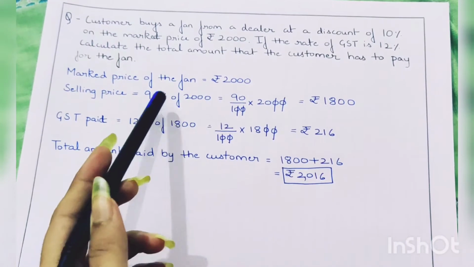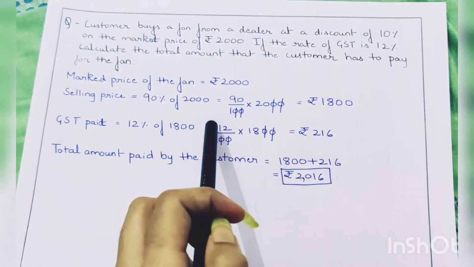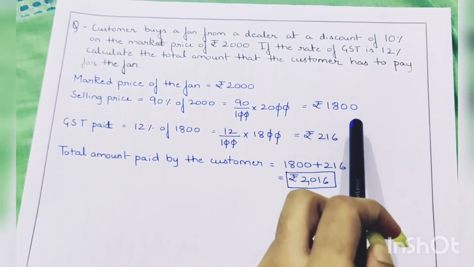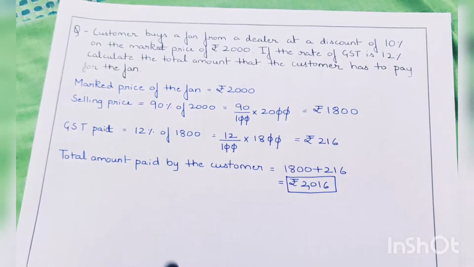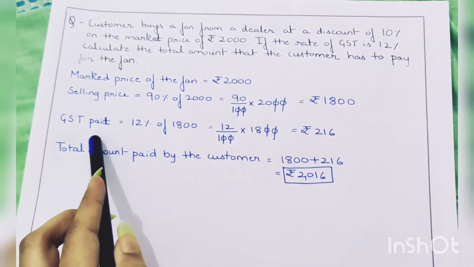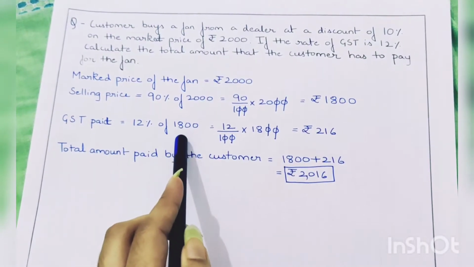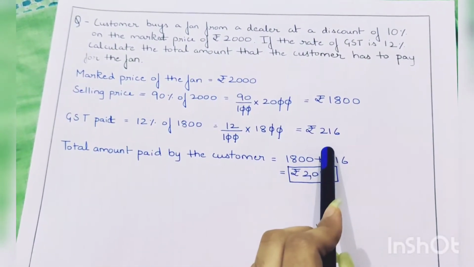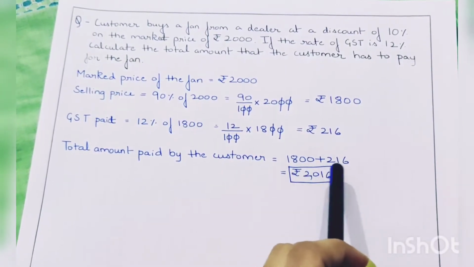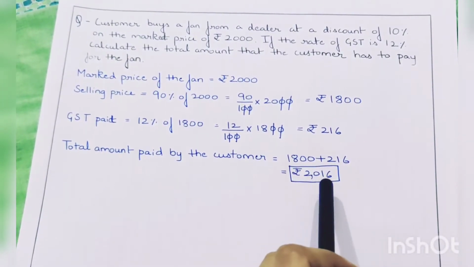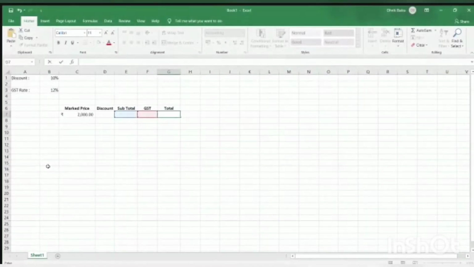Now the marked price of the fan is rupees 2000 and the selling price will be 90% of 2000, that is 1800 rupees. It will be 90% because the rate of discount is 10%. Now the GST paid by the customer on this 1800 rupees will be 12% of 1800, that is rupees 216. So the total amount paid by the customer will be the original price plus GST, which is rupees 2016.